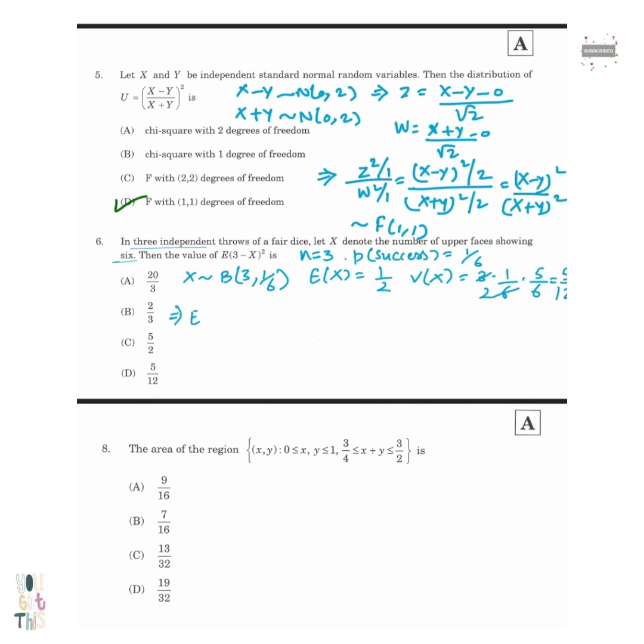So for expectation of 3 minus x square, we will have to expand this. And now it's easy. 9 plus variance of x plus E square x minus 6 E x. We will simply put the values here.